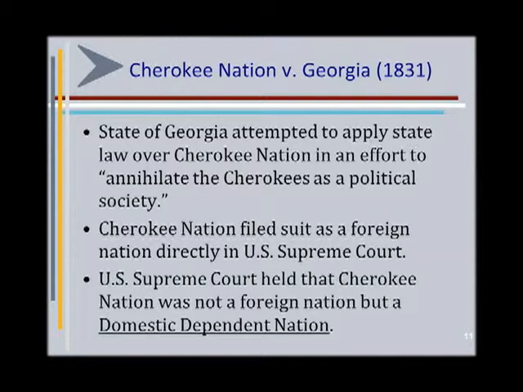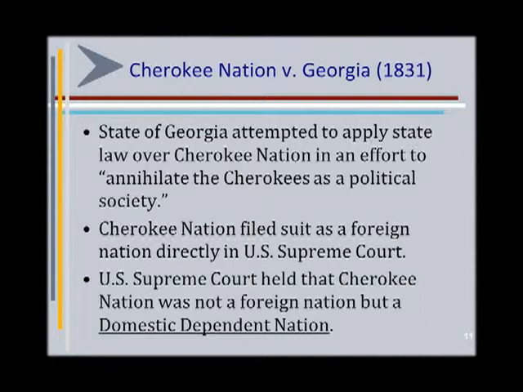The U.S. Supreme Court held that the Cherokee Nation was not a foreign nation under the Constitution, so they weren't allowed to go directly to the Supreme Court. But what the court did hold is that the Cherokee Nation was a domestic dependent nation, which meant that they had a higher level of sovereignty than the state, and that the state could not pass laws to annihilate the Cherokee Nation as a political society.